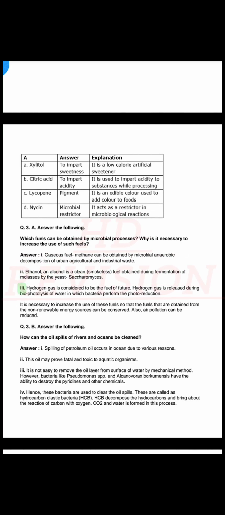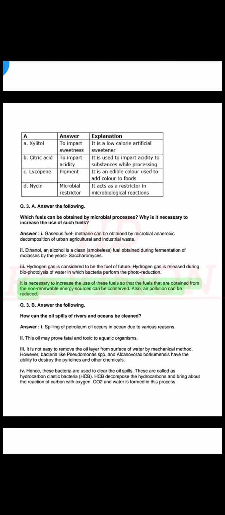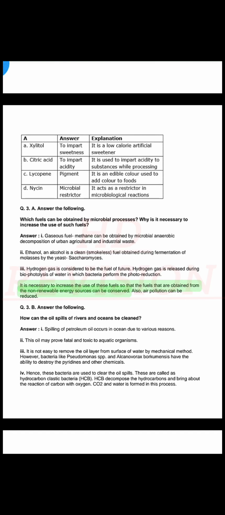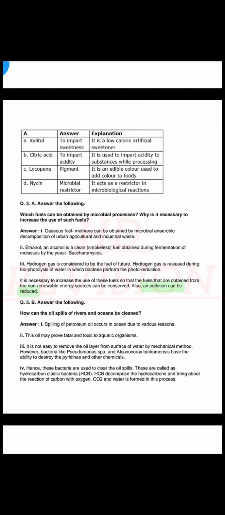3. Hydrogen gas is considered to be the fuel of the future. Hydrogen gas is released during biophotolysis of water in which bacteria perform the photoreduction. It is necessary to increase the use of these fuels so that the fuels obtained from non-renewable energy sources can be conserved. Also, air pollution can be reduced.